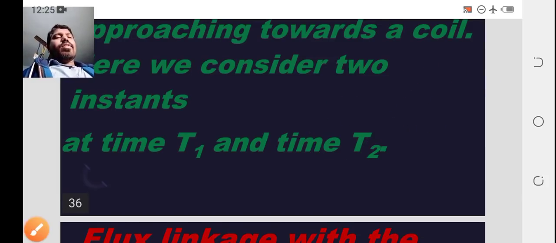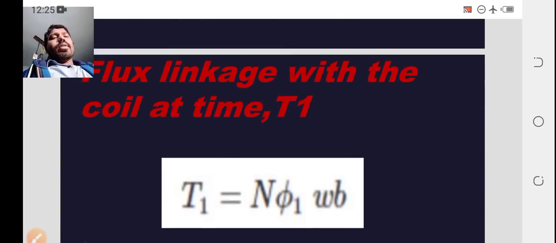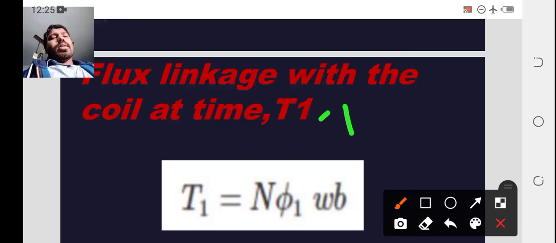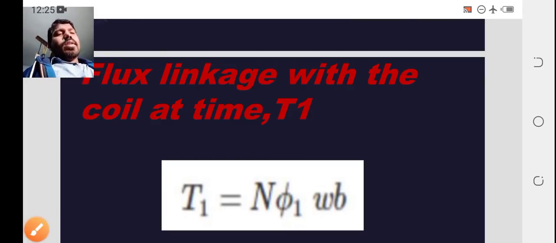Now that flux we analyze at time t1 and time t2. The flux linkage with the coil at time t1, I take as capital T1, equal to N phi 1 Wb. What is Wb? Wb is nothing but the unit, Weber.